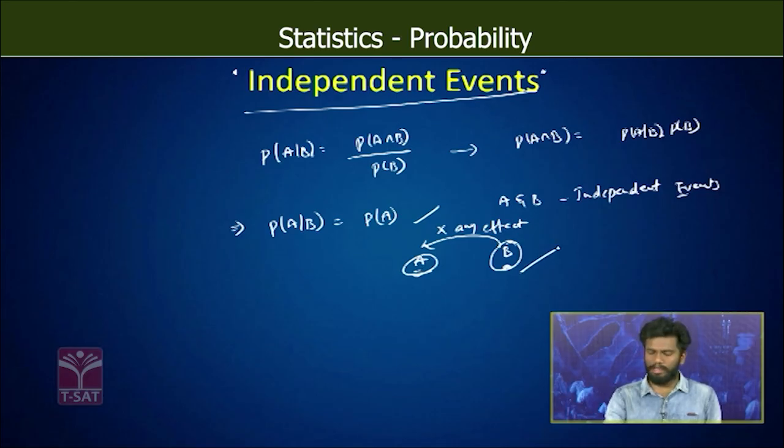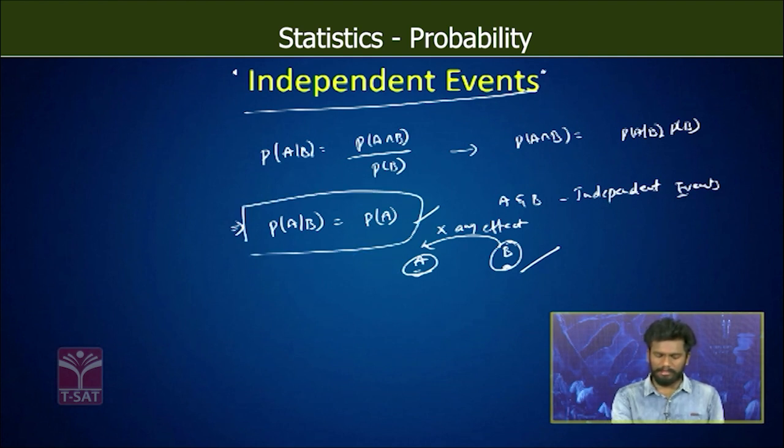So this is purely the mathematical statement we are saying. If you want to say it in the statistical statement, this is the condition for independent events: probability of A given that B is equal to probability of A. Now see here.